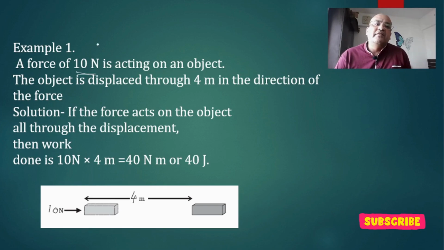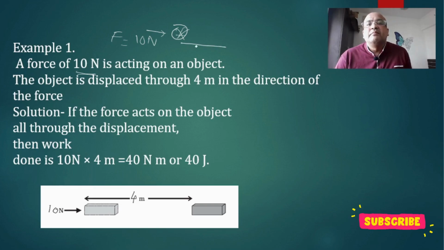Suppose this is the ball, and a force of 10 Newton is acting on it. The object is displaced by 4 meters. The object is displaced in the direction of the force. Where the force has been applied, in the same direction the object has been displaced.